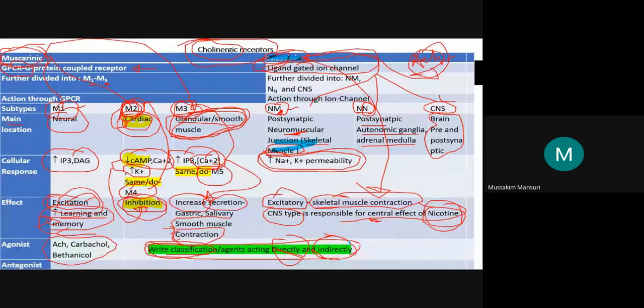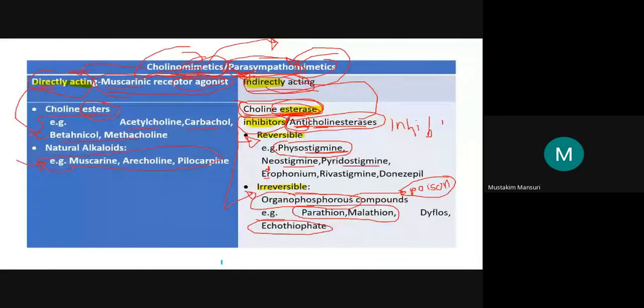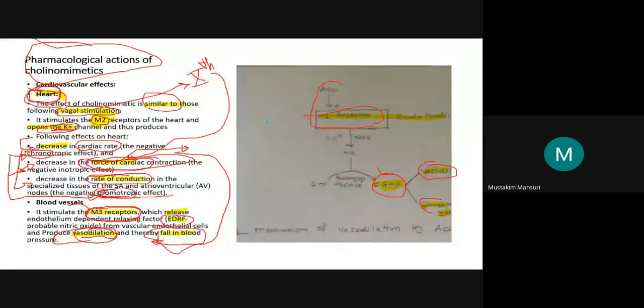Now what you have to do, just remember this, you have to do this exercise. In the next class, we are going to discuss individual agents, but this will be from your side, not from my side. You have to write down a short note of each individual agent. Now what you have to do is pick one agent at a time and write its short note in this format: mechanism of action, then pharmacological action, then pharmacokinetics, then therapeutic uses as well as adverse effects.